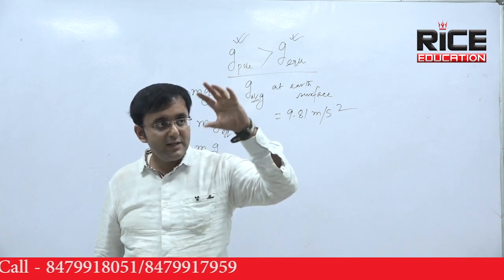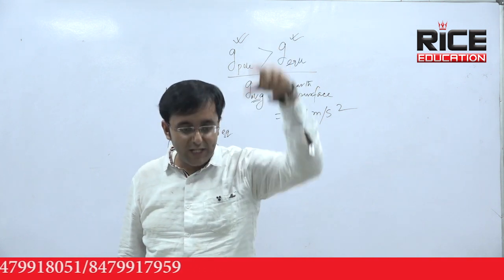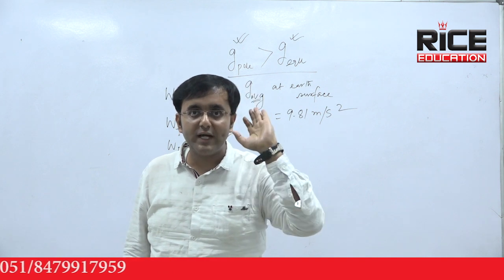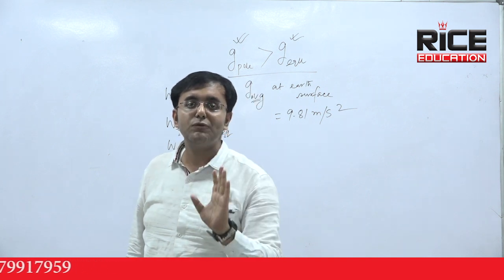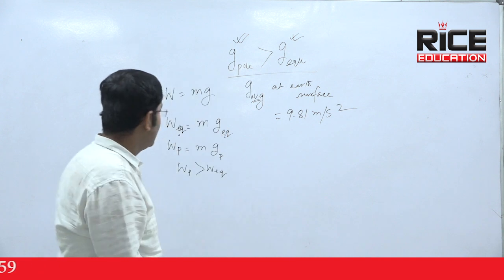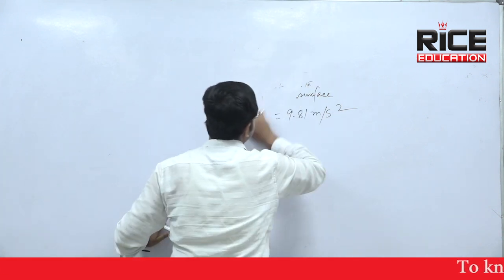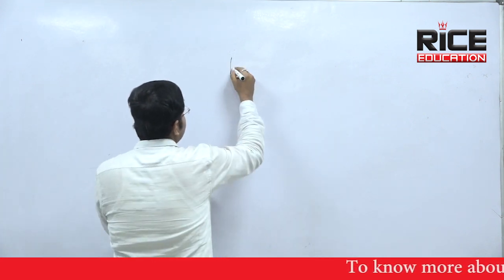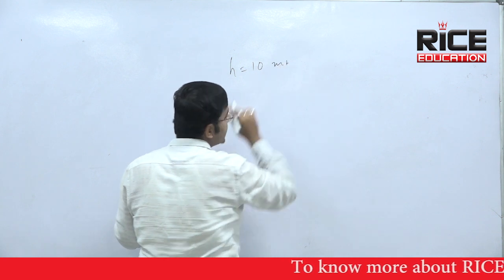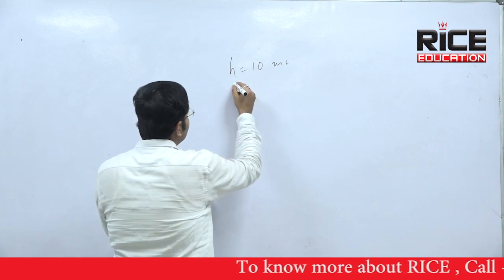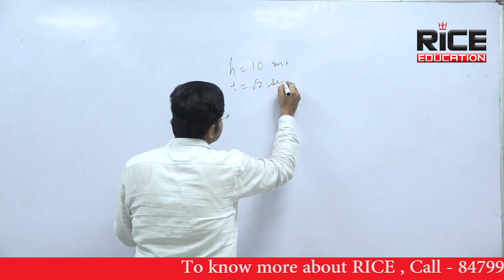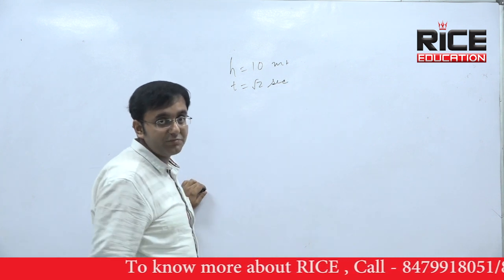I repeat my question. There is a bear which fell from a height of 10 meters. It took root 2 seconds to touch the ground, and you have to say what is the color of the bear. So the information I am writing on the board: height of the bear is 10 meters, which is given in the question. It took how much time? Root 2 seconds to touch the ground. You have to say what is the color of the bear.